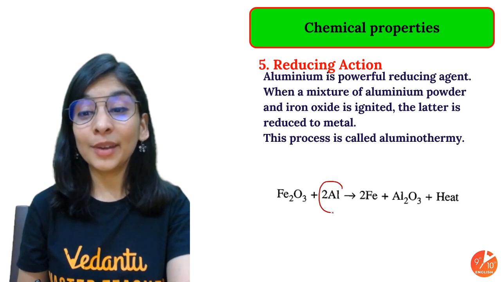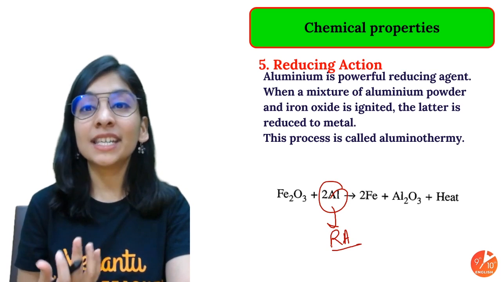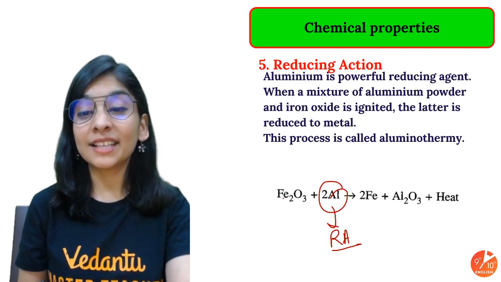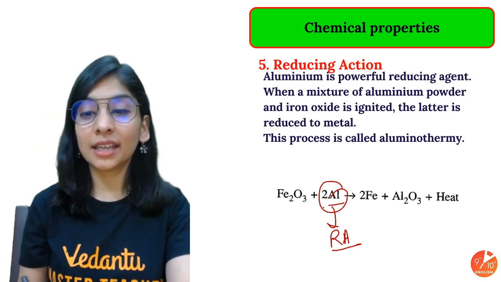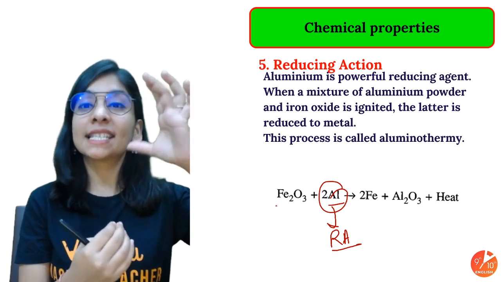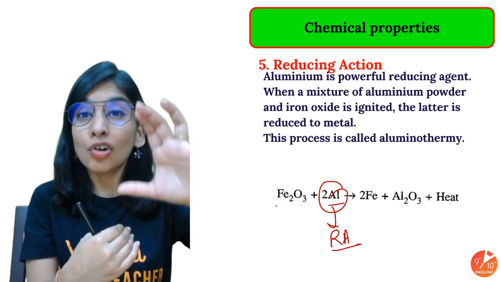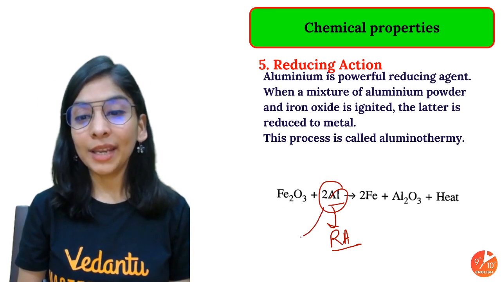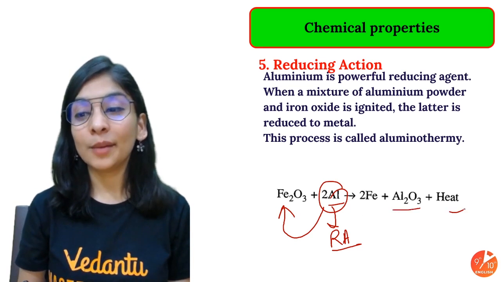Reducing action: your aluminium is acting as a good reducing agent also. It's RA. Okay, your metal can act as a reducing agent. Why? They can reduce a given substance by displacing it and taking its position. So what we see, aluminium in the reactivity series comes before iron. Whatever metals come at the start, these are strong reducing agents and can displace the metals of lesser reactivity. So aluminium can displace your iron to give free iron and aluminium oxide along with heat.